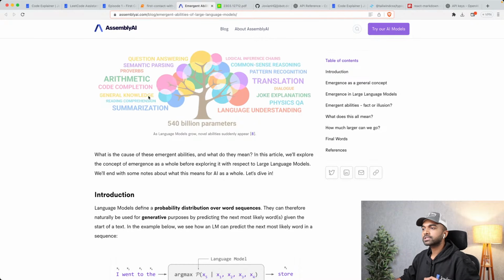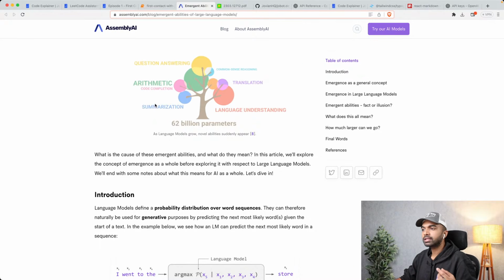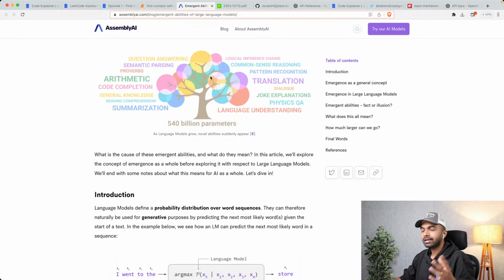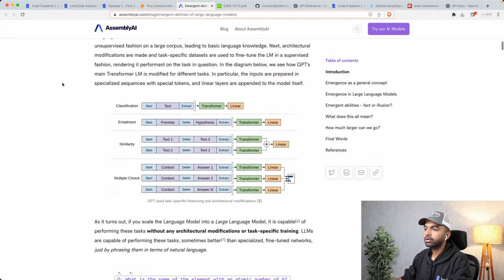But it makes a lot of sense to just prompt them in the right way, which is what we did today, a very simple prompt. So just prompt them in the right way and then create applications on top of these, which is what we're going to do in our future lessons.